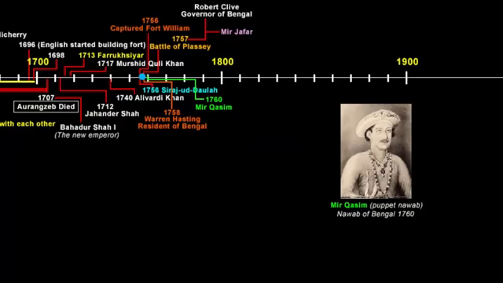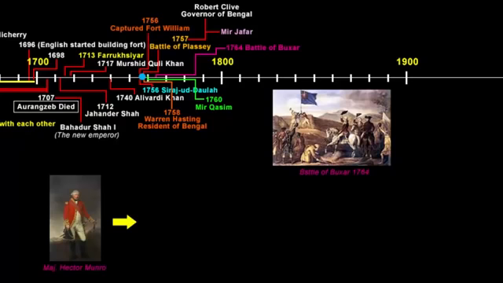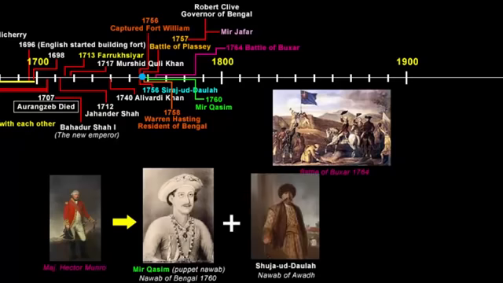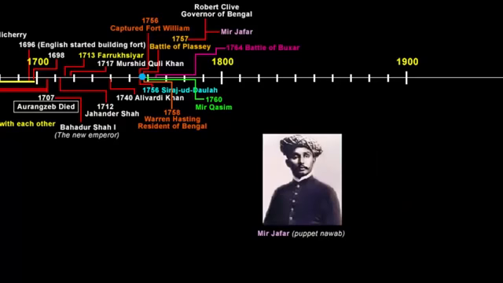As time went by, even Mir Qasim complained. In 1764, the company fought the Battle of Buxar under the command of Major Hector Munro against the combined armies of Mir Qasim, who was the Nawab of Bengal made by the company, Shuja-ud-Daulah, who was the Nawab of Awadh, and the then Mughal Emperor Shah Alam II. It was the lack of basic coordination among these three allies that led to their defeat in the Battle of Buxar. Mir Qasim fled the battlefield and later committed suicide, and Mir Jafar was reinstalled as the Nawab of Bengal in 1764 by the company. So he was made Nawab of Bengal twice by the company.